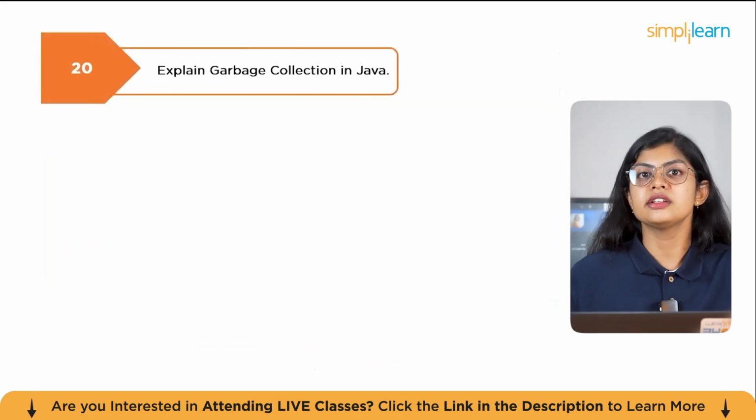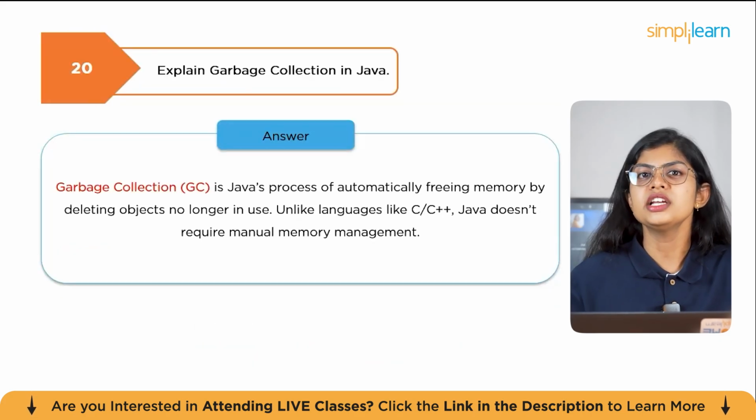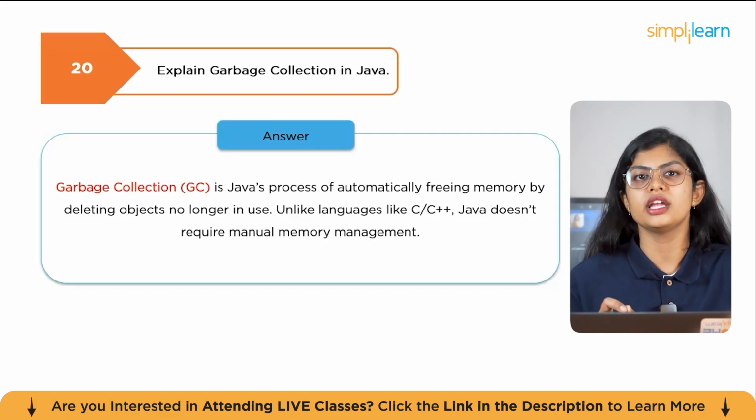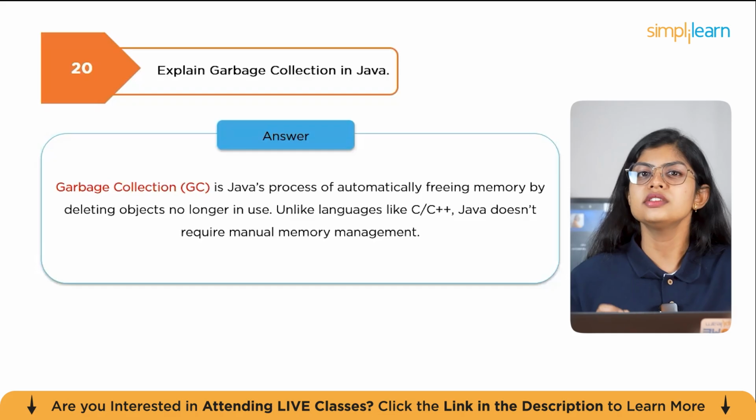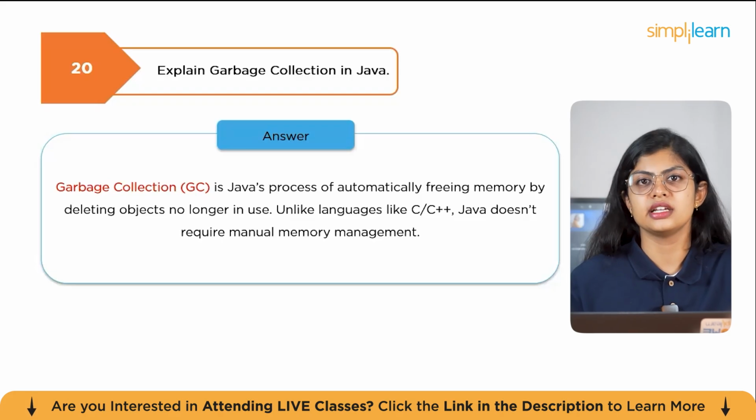The next question is, explain garbage collection in Java. Garbage collection in Java is the process of automatically freeing memory by deleting objects no longer in use. Unlike languages like C and C++, Java doesn't require manual memory management. The JVM runs GC in the background and reclaims heap memory. Objects become eligible for GC when no active reference exists. Developers can suggest GC with System.gc but it's not guaranteed. The JVM uses algorithms like mark and sweep, generational GC, and even the G1 collector to optimize memory cleanup.